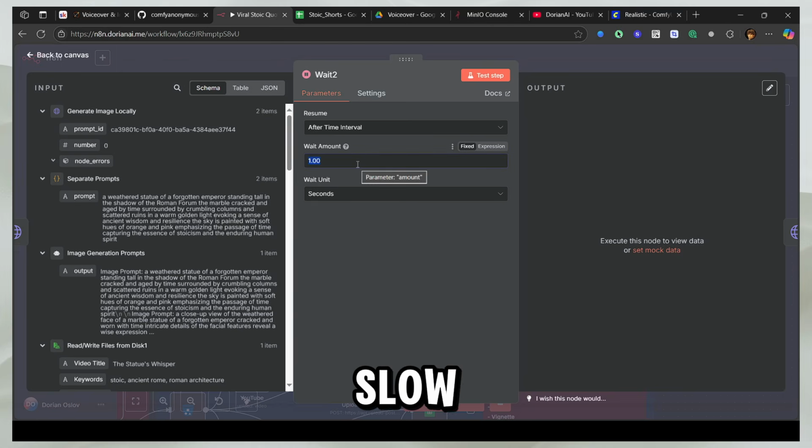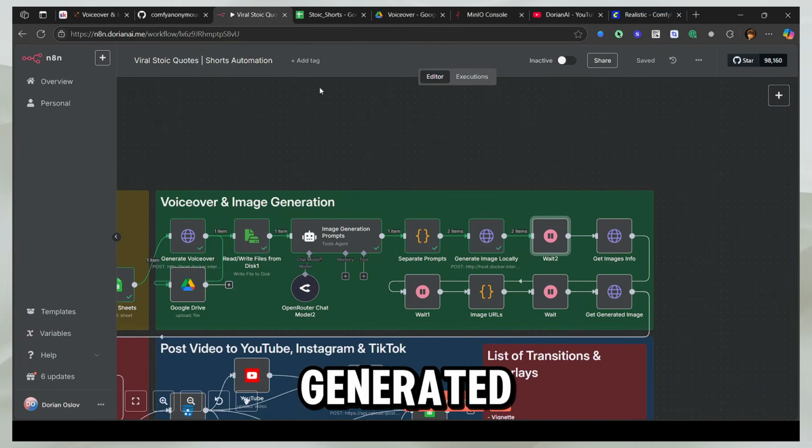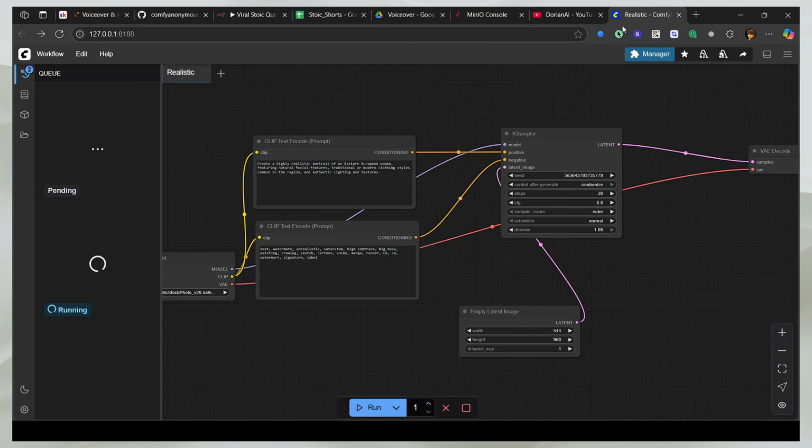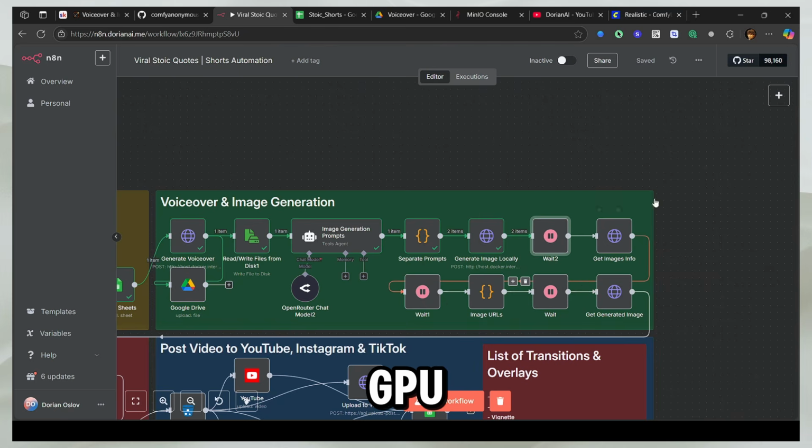So if you have a very slow GPU, you can set it up to, for example, 30 seconds or 1 minute. So the images are generated and you're ready to retrieve them. And the same for here. So I'll show you the images when they're generated. So I have an NVIDIA GPU. So for me, it's not going to take so long.